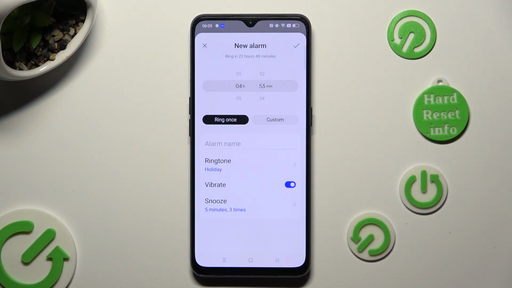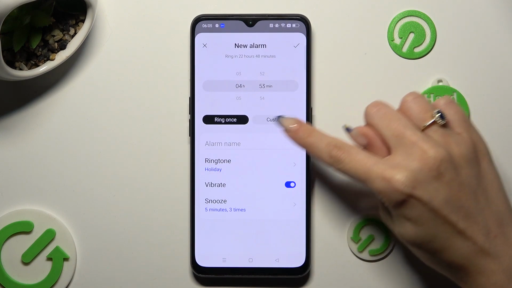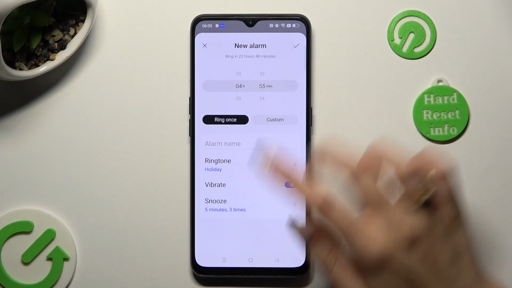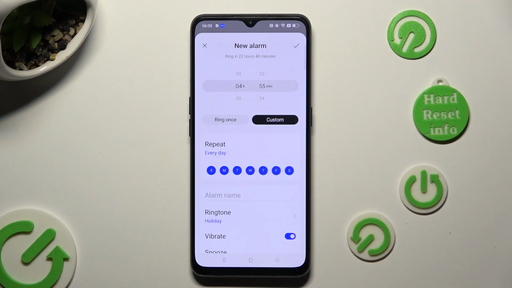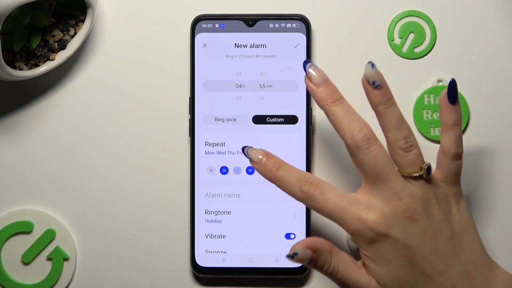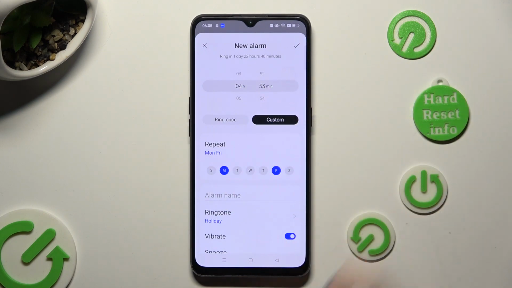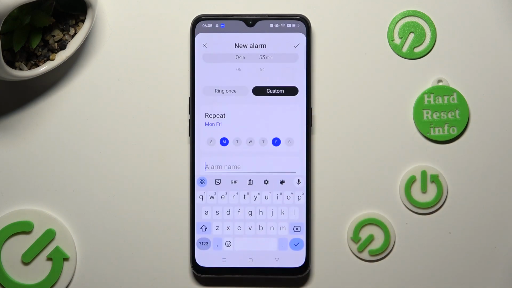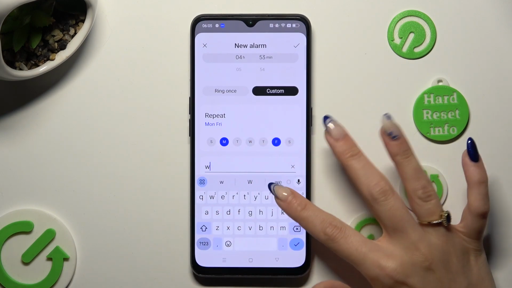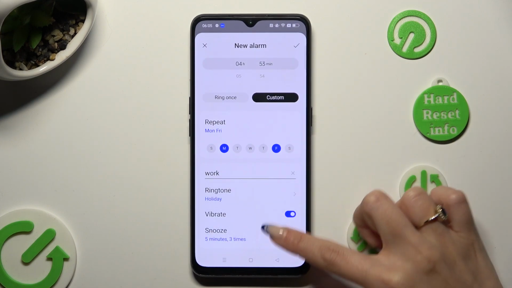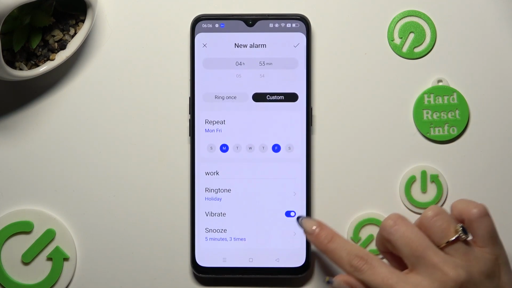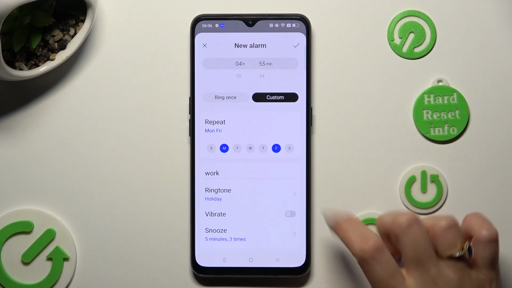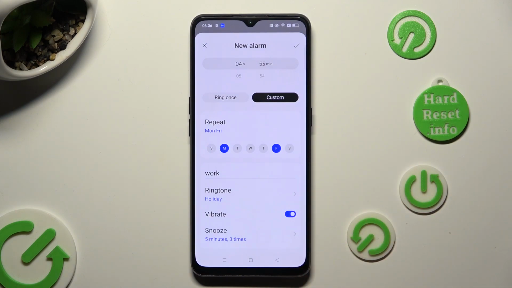Then select Custom next to ring once if you wish to set up days of the week. You need to tap on the ones that you wish to exclude. So I will stick with Mondays and Fridays. Following that, tap on Alarm Name, and if you wish to, label your alarm however you want to. Then click on this little switcher next to Vibrate to disable or enable vibrations.